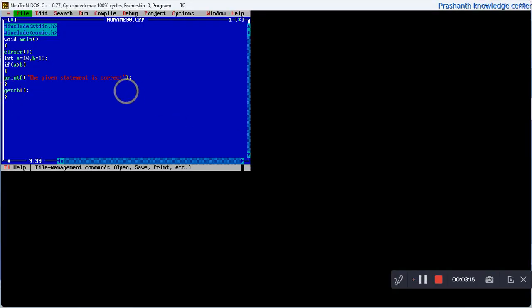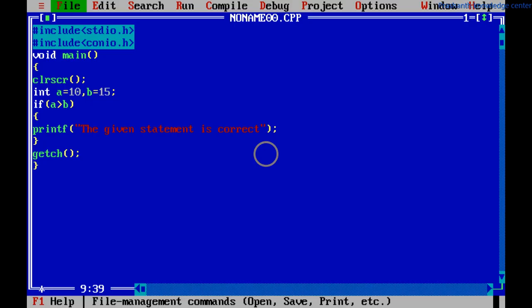Here I have written a small program to demonstrate the if statement. Here these two are the header files as discussed in the earlier programs. We will write the header files and then we will open the main function, and then this is a clear screen to clear the previous output. And here I have declared two integer type variables. A I have assigned a value of 10 and B I have assigned a value of 15, and here I have written the statement.